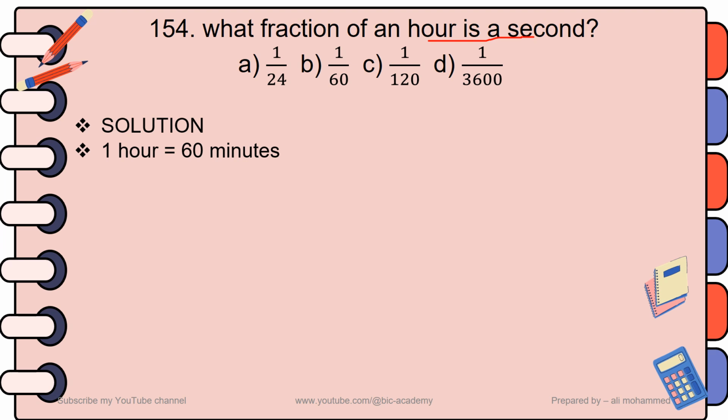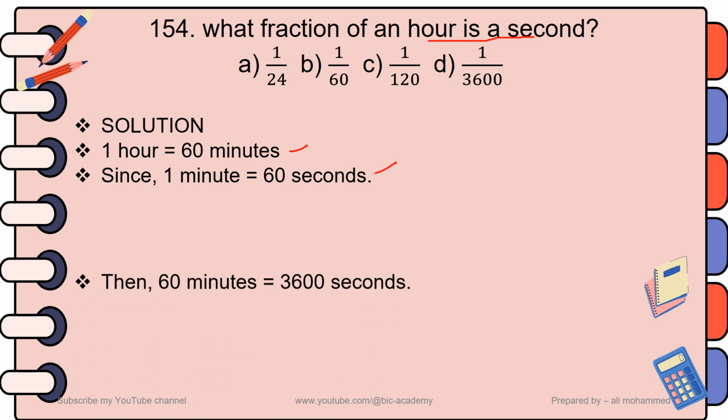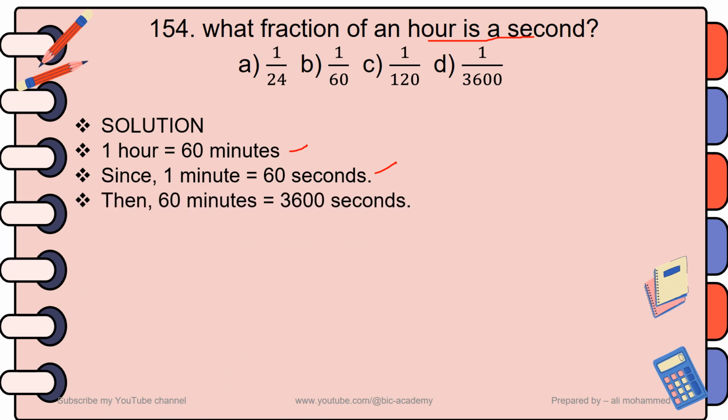1 hour means 60 minutes. And again, 1 minute means 60 seconds. So how many seconds are there in 1 hour? In 1 hour, there are 3,600 seconds. Then you have to express a second in fraction form with respect to an hour.